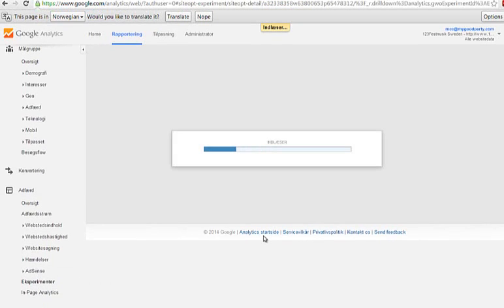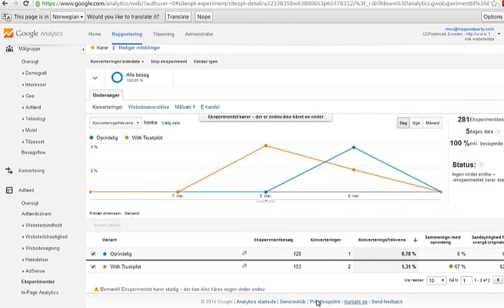Trustpilot experiment. You can see the original had one conversion, and that's a conversion rate of 0.78, and Trustpilot has 1.31, so it is better. But because the data is so few, we cannot trust it. Even if this got 1 today, it would just double this one. So we need a lot more data to be able to do this in Sweden.